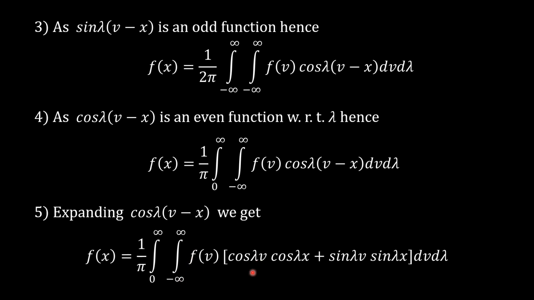Expand this using the trigonometric formula cos of a minus b, that will give us cos of lambda v into cos of lambda x plus sine of lambda v into sine of lambda x dv d lambda. Please keep in mind this form because we are going to use it further to obtain Fourier sine integral representation and Fourier cosine integral representation.